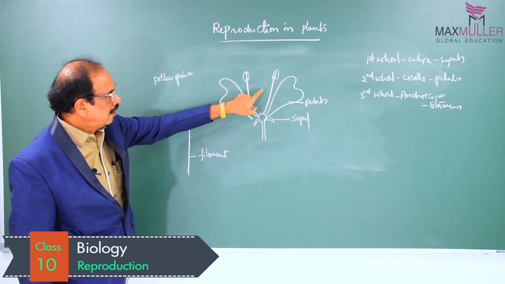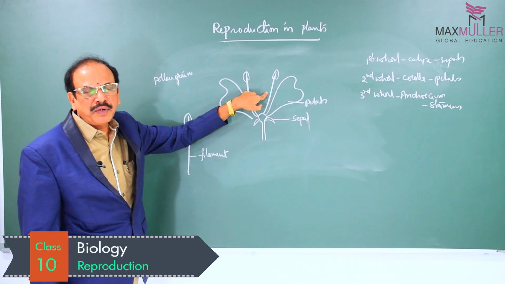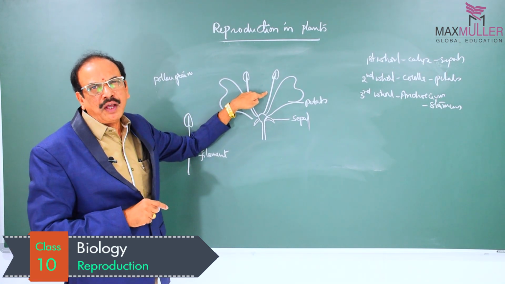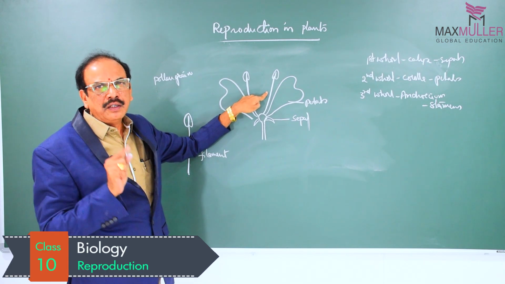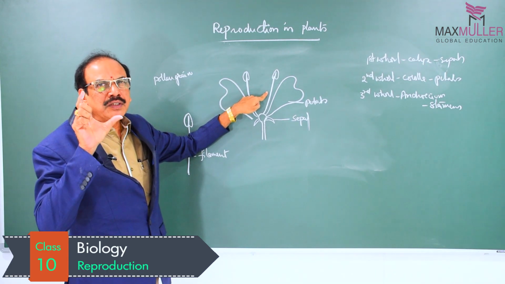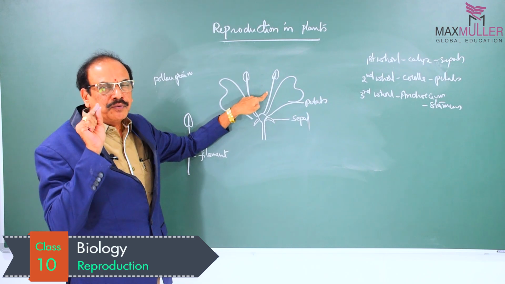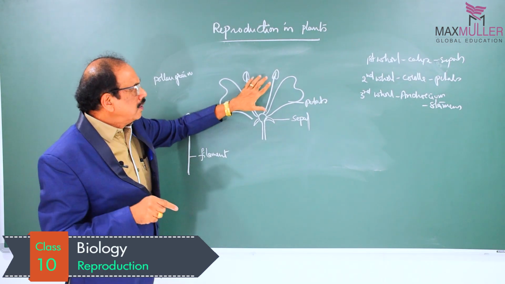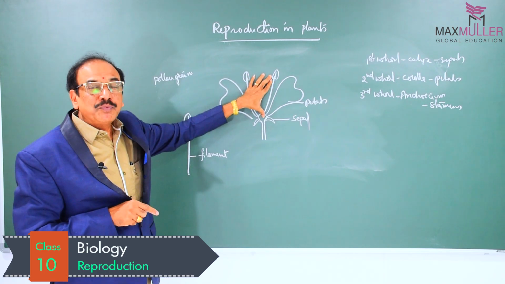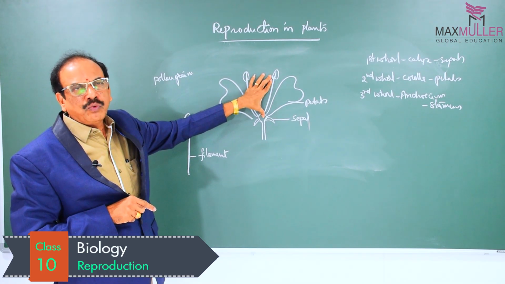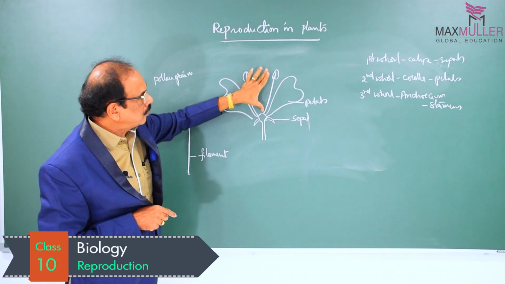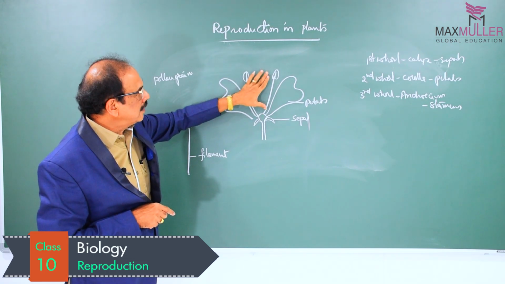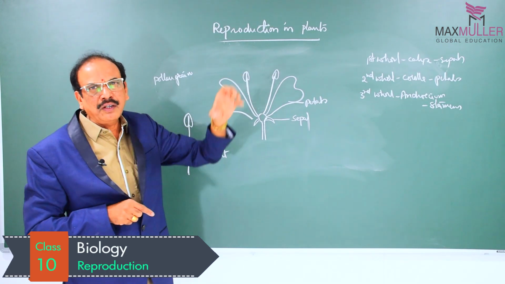In a flower, a number of stamens are present. Say, for example, when you observe the flower of datura, how many stamens are present? Five stamens are present. In the flower of datura, there are five stamens. So in a flower, the number of stamens varies from species to species.